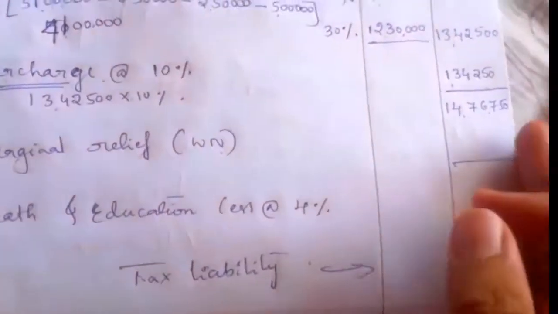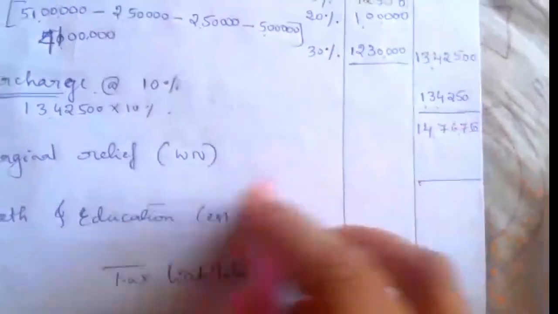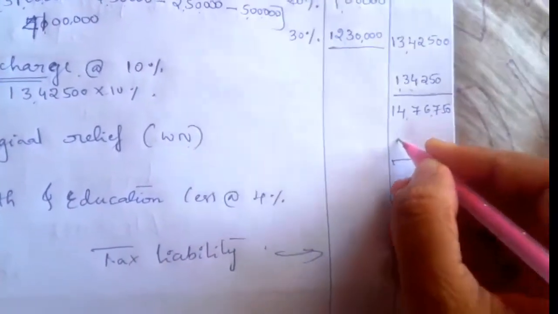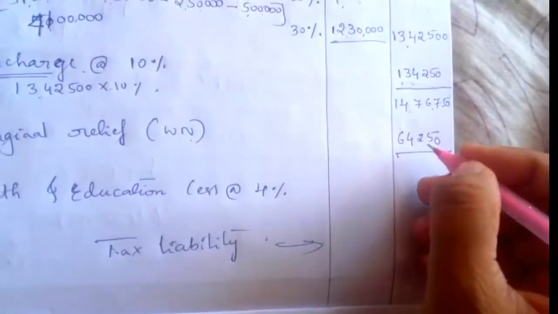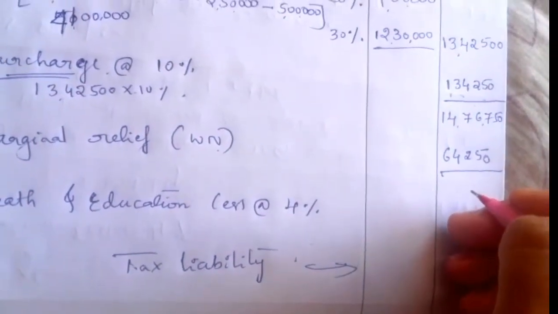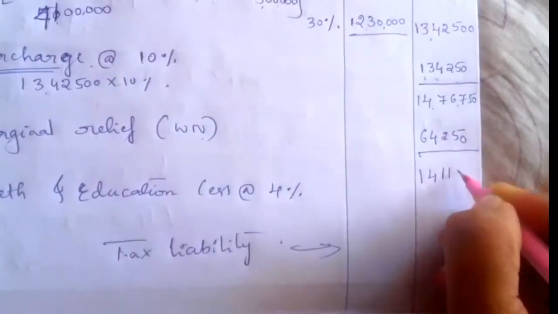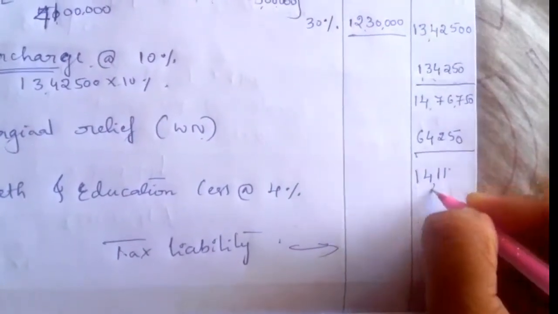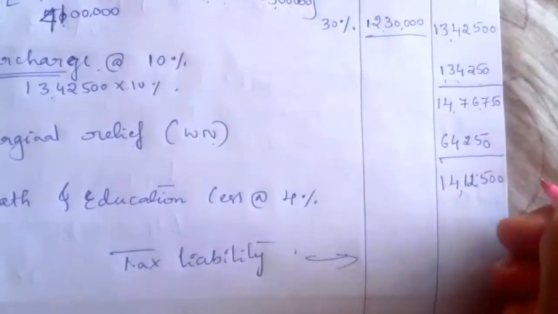He actually has to pay 1,34,250 as surcharge, so he can get a relief up to 64,250. That we have to deduct from his tax. 14,76,750 minus 64,250 is 14,12,500.